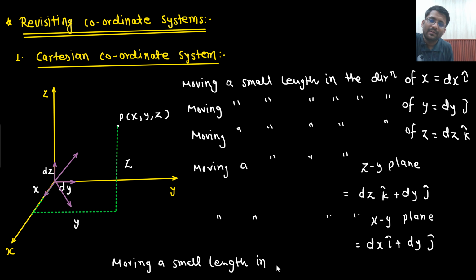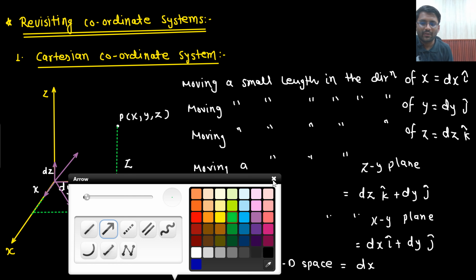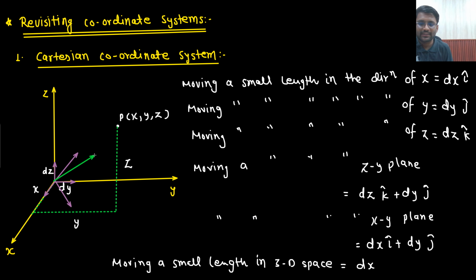And if I am moving a small length in 3D space, what would that be given by? 3D space means you are moving in the direction of x, in the direction of y, and in the direction of z as well. This is moving a small length in 3D space: dx i cap plus dy j cap plus dz k cap.